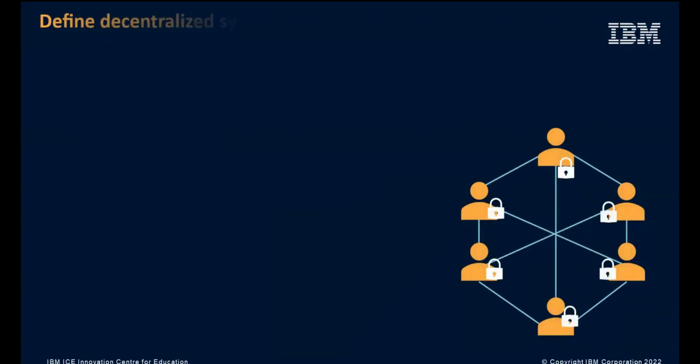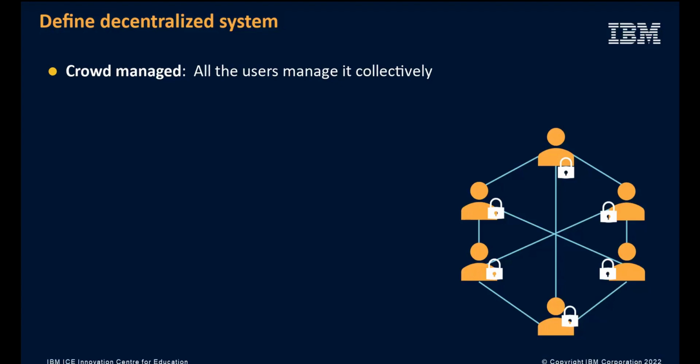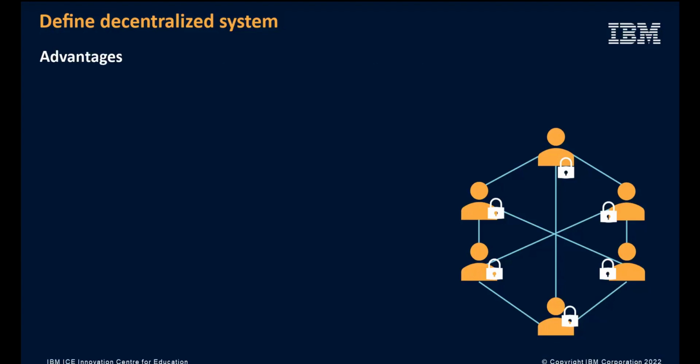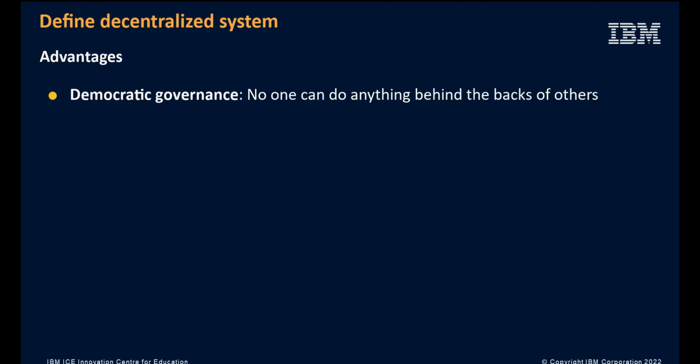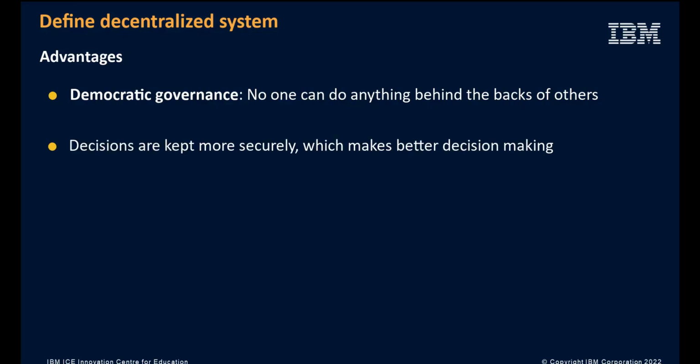What is a decentralized system? A decentralized system is crowd managed. All the users manage it collectively. Everyone has the same rights and the same level of access. The advantages of this system are democratic governance, ensures no one can do anything behind the backs of others, more scrutiny on the decisions, which in turn promotes better decision making.